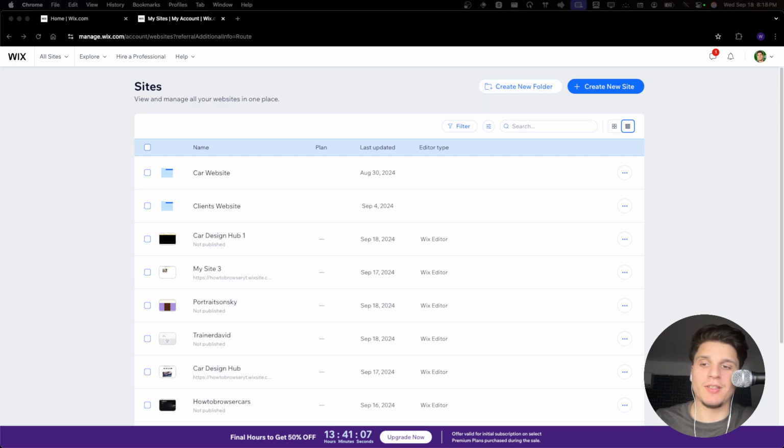So imagine you've just set up your Wix site. It looks perfect. It looks good. You've been working on it for months, and now you are starting to sell your products, your services. But there's just one thing left to do: to add a payment method, so you can start processing transactions. So where do you begin?